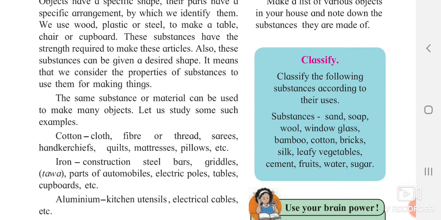You can prepare parts of automobiles. You will get electric poles, tables, cupboards, etc. out of iron. So many things we can make out of iron. Aluminium is normally used for electrical cable purposes, or in kitchen utensils, as it has the ability to pass on electricity and thermal conductivity.